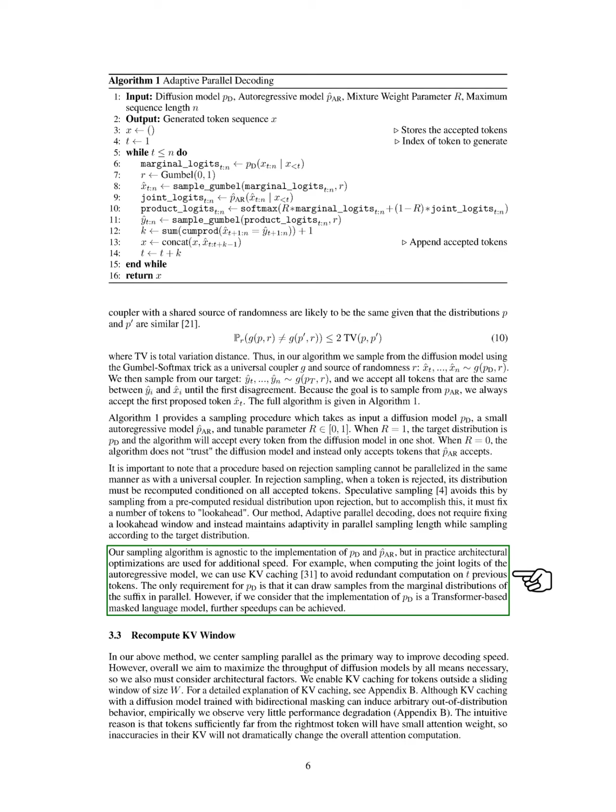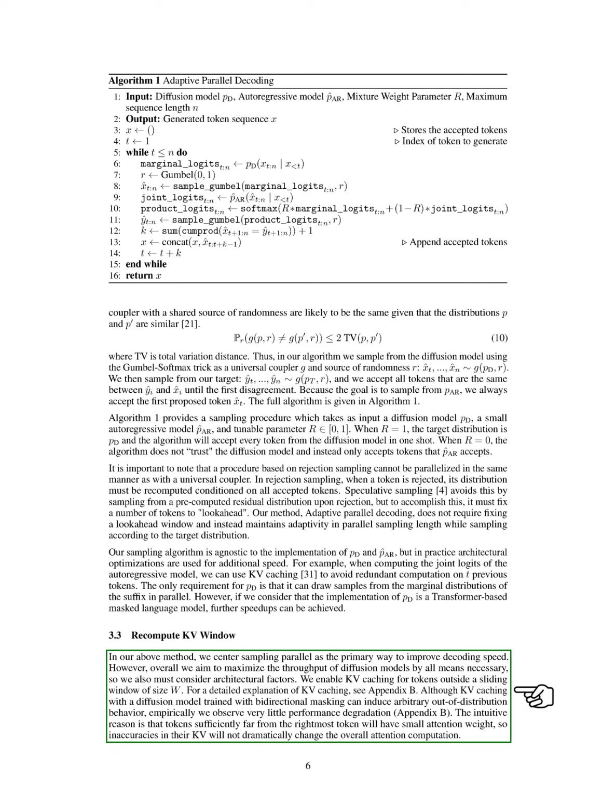Section: Recompute KV window. In this section, we focus on improving the decoding speed of our method by using centered sampling as our main strategy. However, we also aim to enhance the overall performance of diffusion models by considering architectural elements. We implement KV caching for tokens that are outside a defined sliding window. For more details on KV caching, we refer to the appendix.